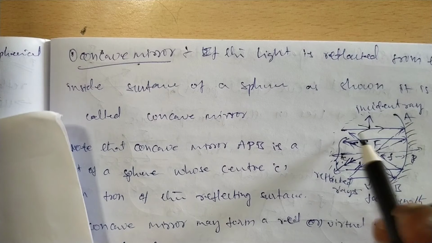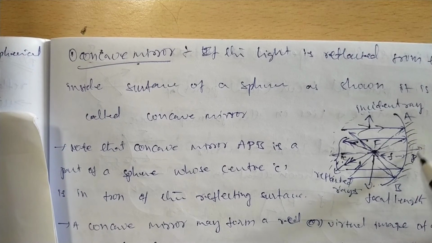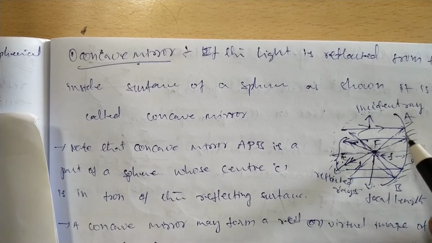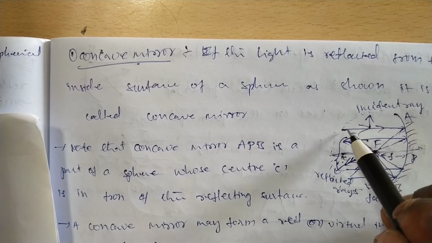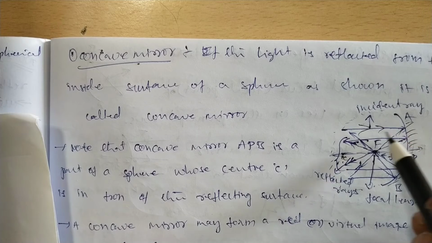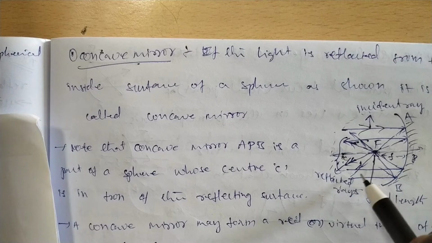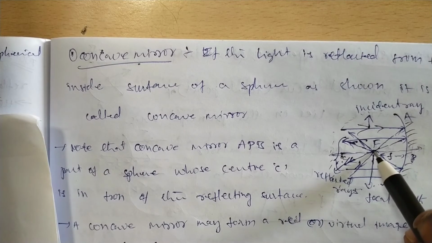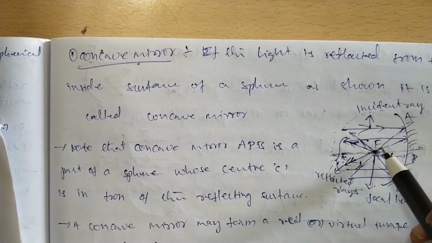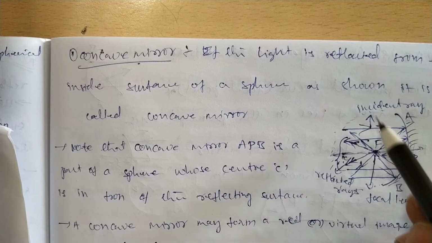There is an AB mirror, where one side is an opaque surface and the other side is a smooth or polished surface. When light falls on the smooth surface, the incident light is reflected, and the reflected lights pass through one point. That point is called the focus point, F.